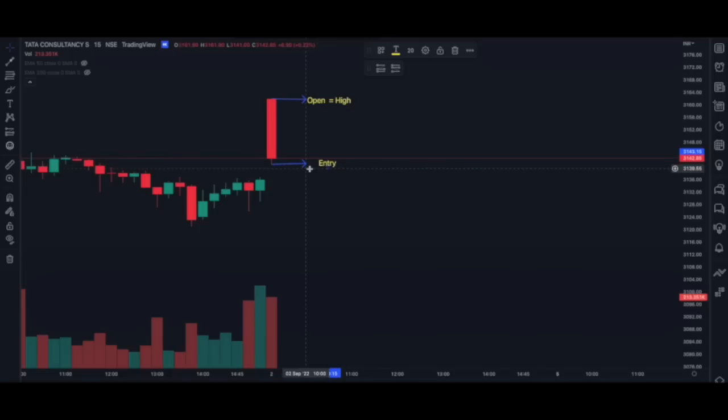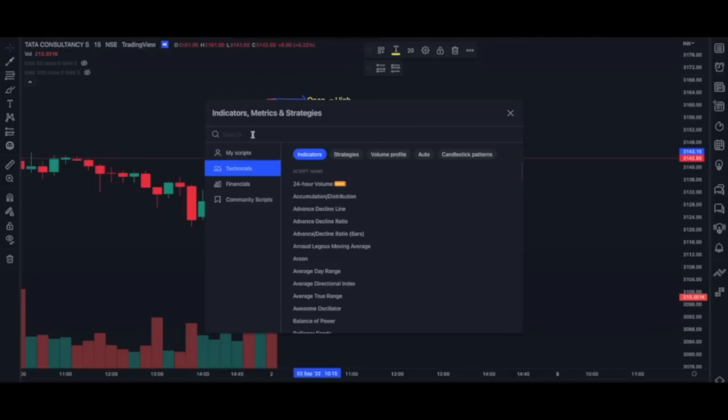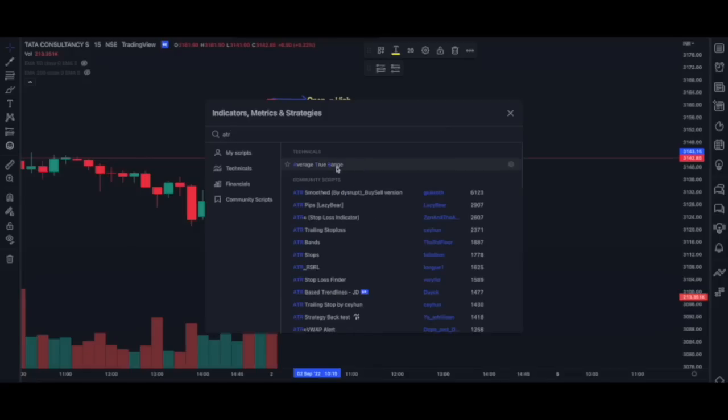But how do we place our target and stop loss? To place our target and stop loss, we will use an indicator, and the name of this indicator is ATR, average true range. Just go to the indicator section and search for ATR, average true range.